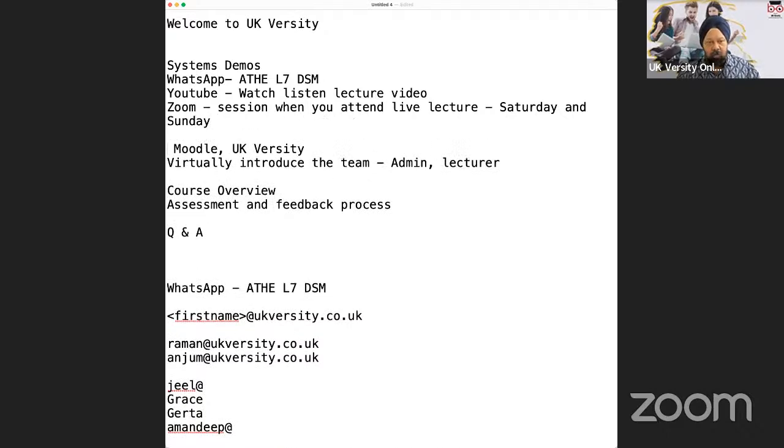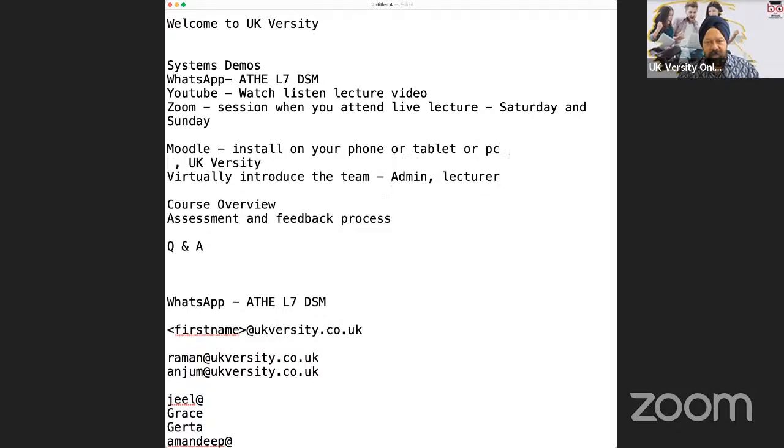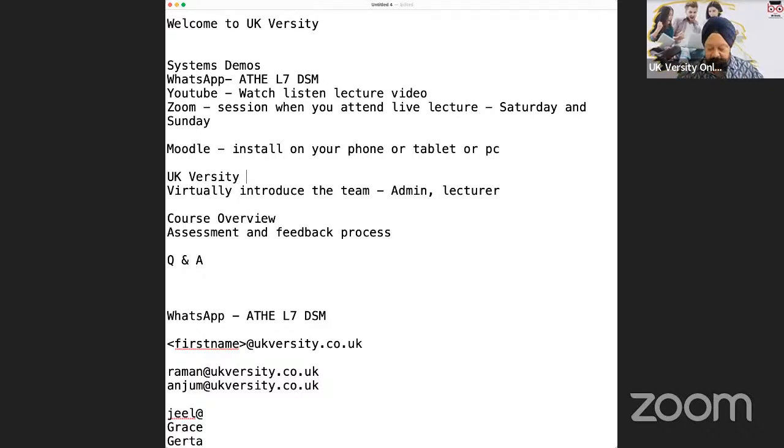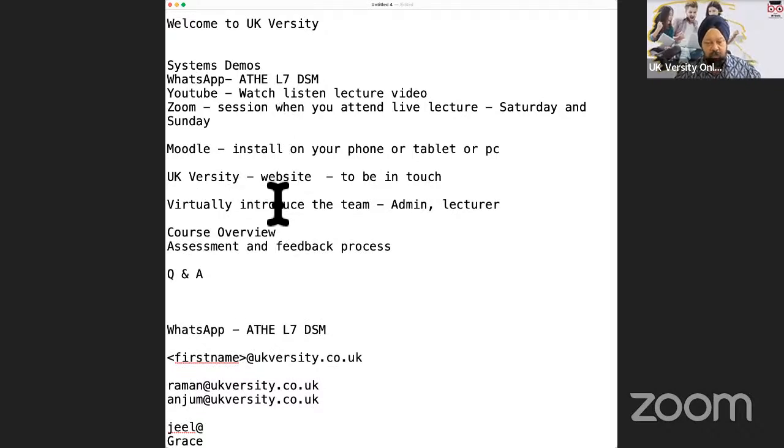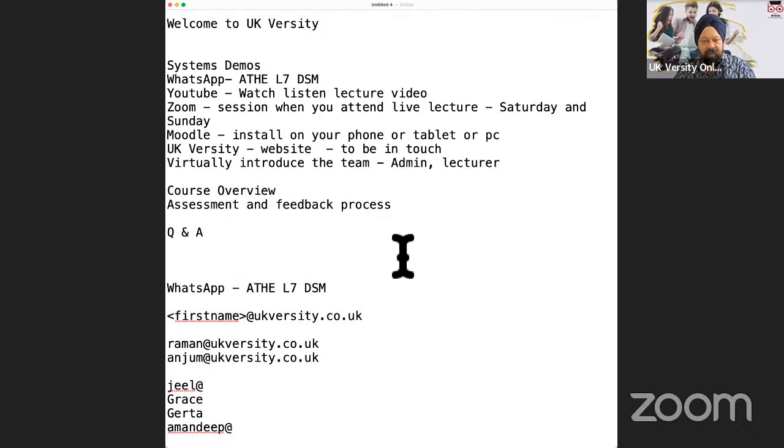Now you can install Moodle on your phone or tablet, and that would allow you to have the course on your phone or tablet or PC, and this would allow you to have the entire course available to you wherever you have access to the internet. There is also a website to be able to get in touch at any given point in time, and if you have any questions, at least who the team are or the people who would be getting in touch with you regularly. And that bit allows me to cover the first part of the induction.